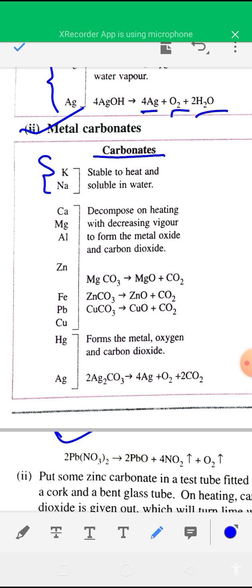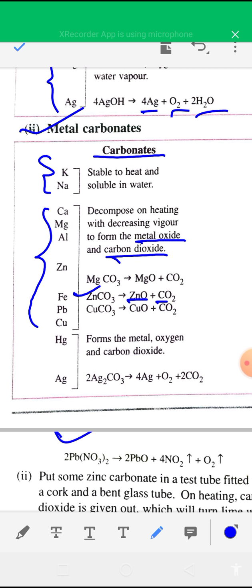But metal carbonates of metals such as calcium, magnesium, aluminium, zinc, iron, lead, copper, on heating decompose to give metal oxide and carbon dioxide. For example, if you heat zinc carbonate, what will you get? You will get zinc oxide and carbon dioxide, ZnO and CO2.